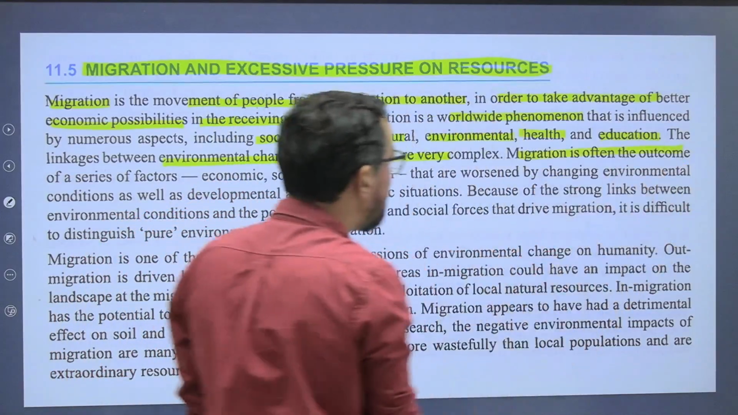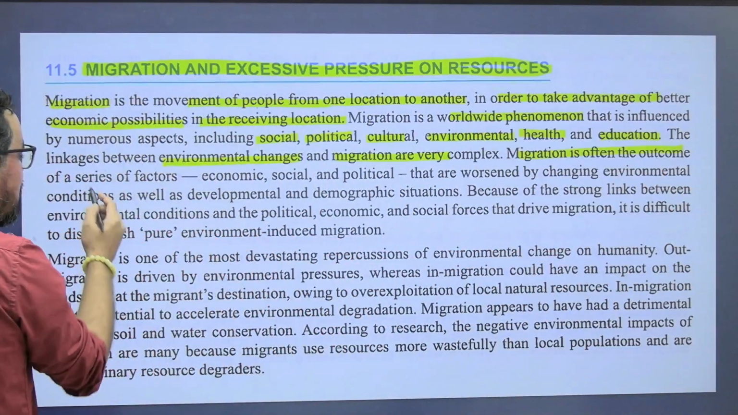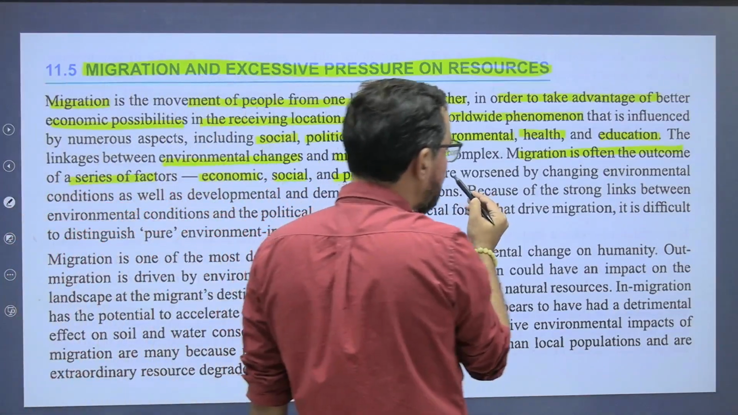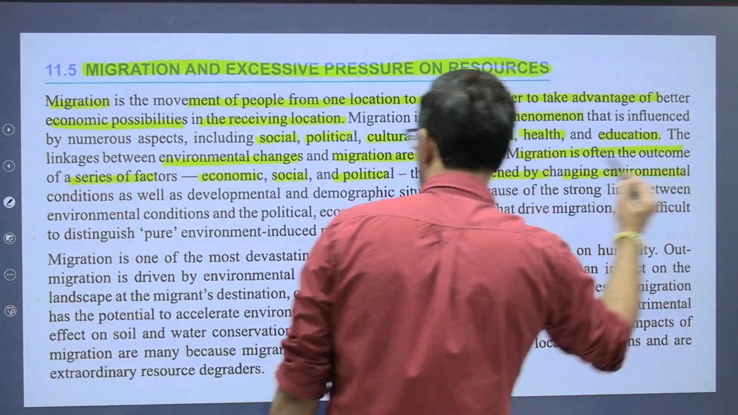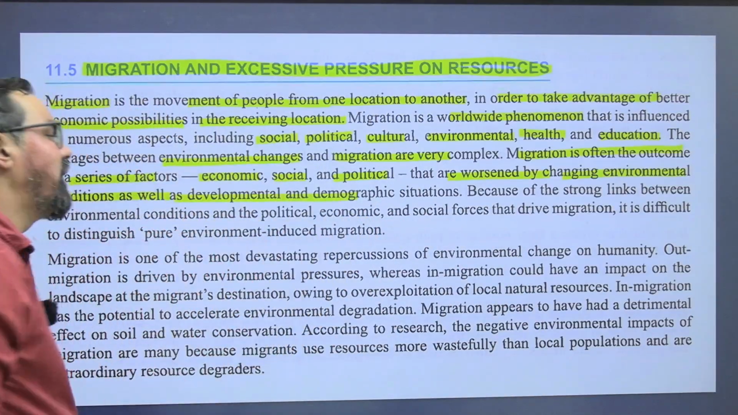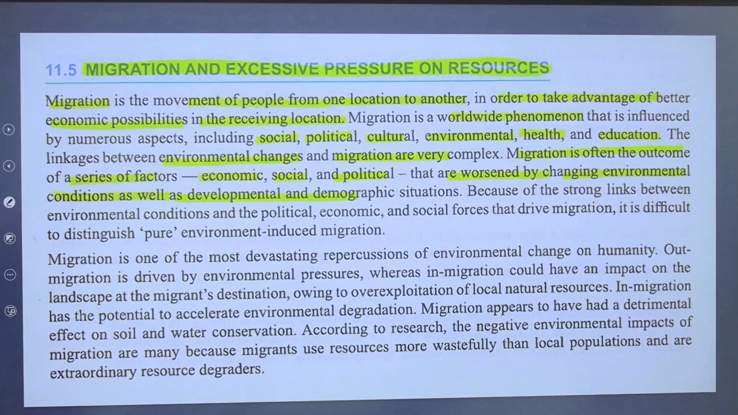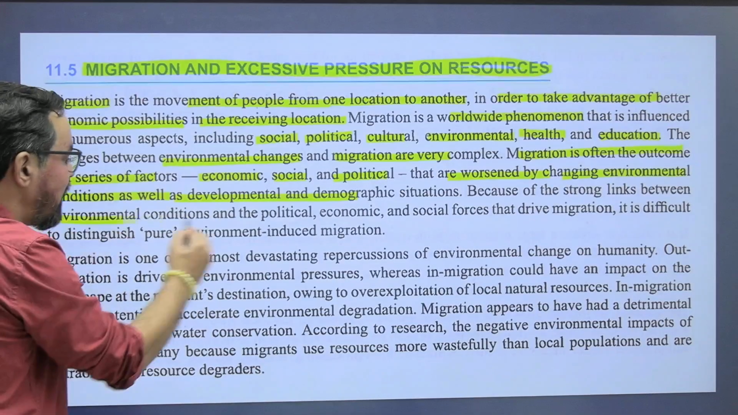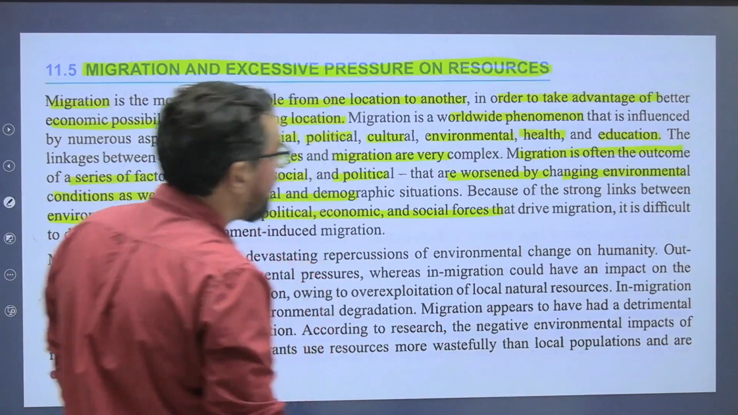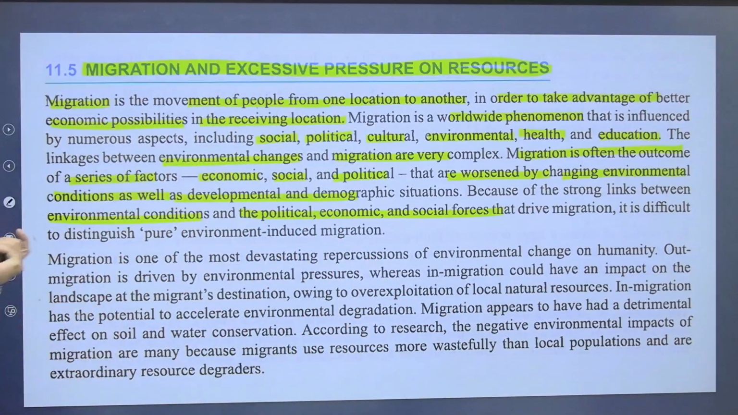Migration is often the outcome of a series of factors, economic, social, political, that are worsened by changing environmental conditions, as well as developmental and demographic situations. Because of the strong link between environmental conditions and political, economic and social forces that drive migration, it is difficult to distinguish purely environmentally induced migration, right?